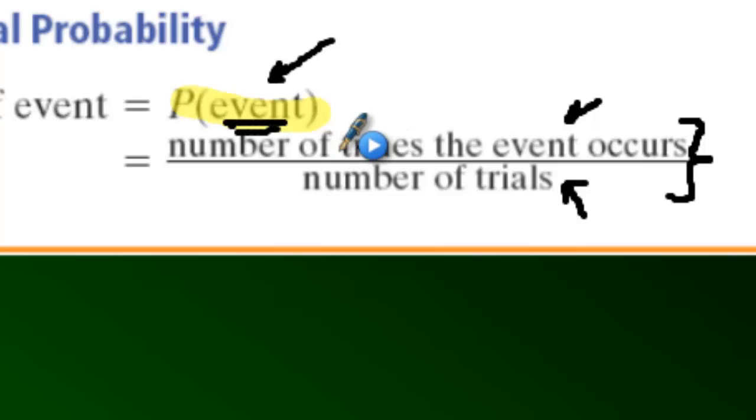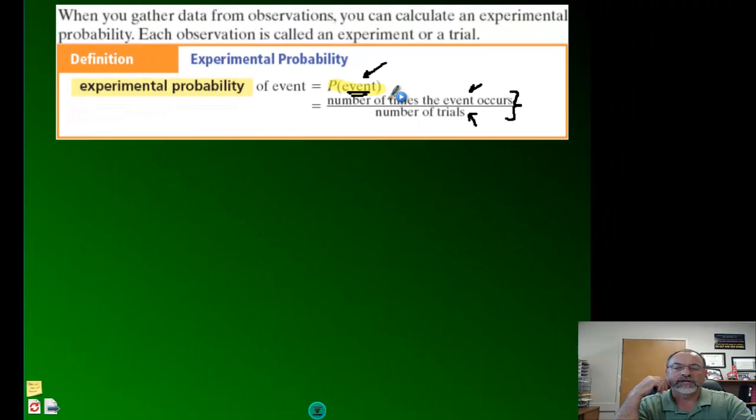Another very common type of experimental probability is rolling a die. How many times did you roll the die, and then how many times did you get a 1, a 2, a 3, etc.? Another thing you can do is look at sports statistics. If a quarterback was 12 out of 20 for the night, then based upon his performance that night, the probability of throwing a complete pass is 12 out of 20, and then we would reduce that fraction.